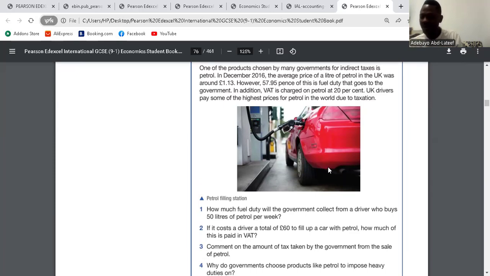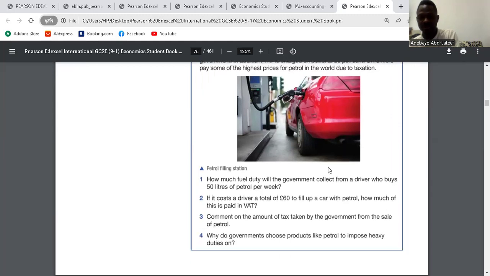What is the VAT? They said 20% VAT. So if VAT is 20%, that means 60 multiplied by 20 over 100 will give us 12. Not 12%, 12 pounds. Clear? Yes.